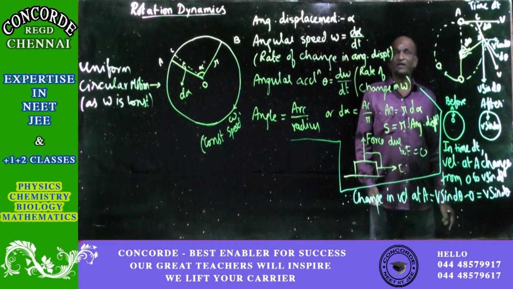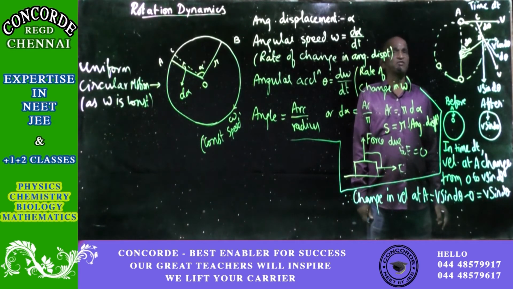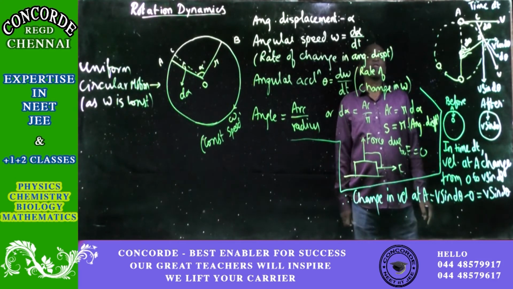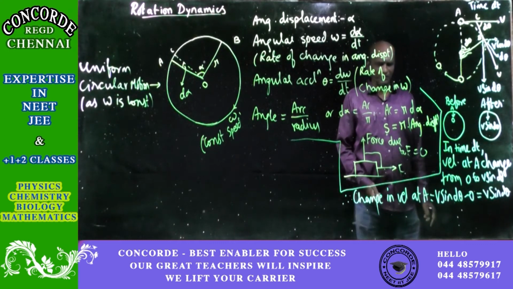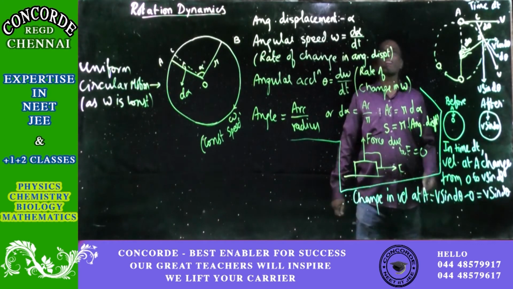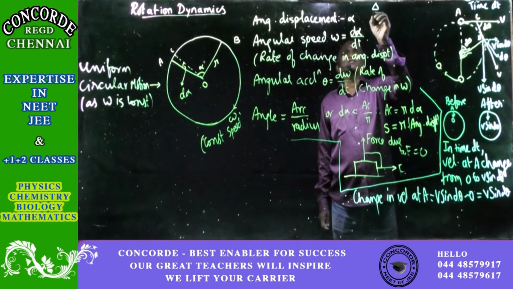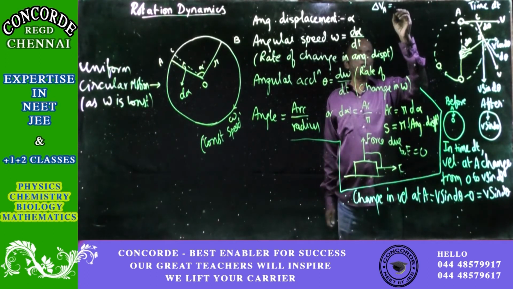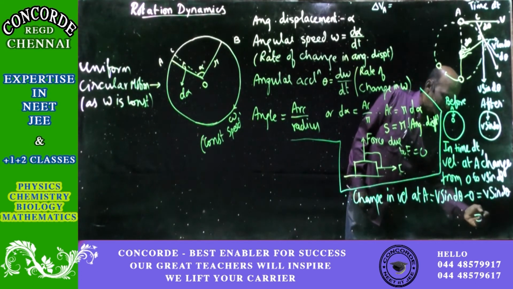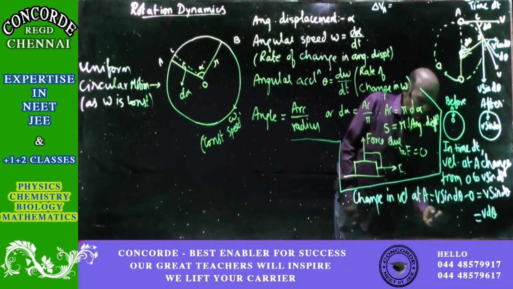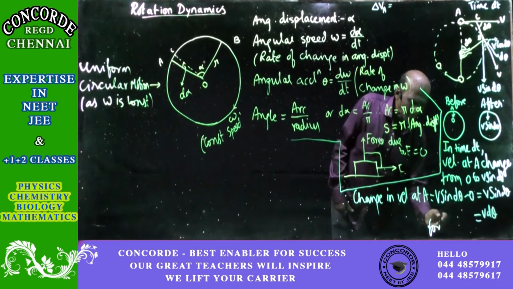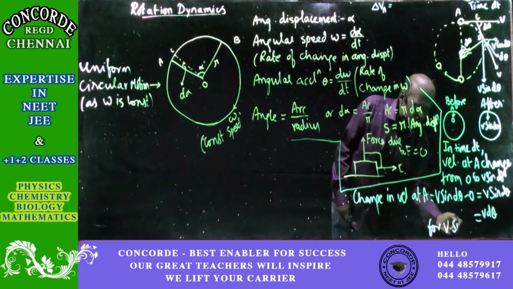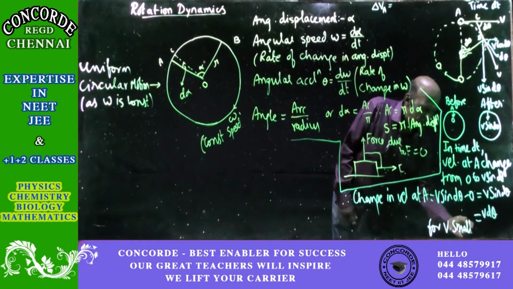That is, for very small angles, sin alpha is equal to alpha, and like that sin d theta will also be equal to d theta. So from that, what we will get is that the change in velocity at point A will be equal to v into d theta, for very small angles.